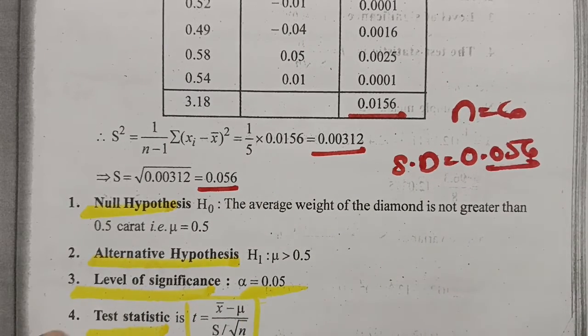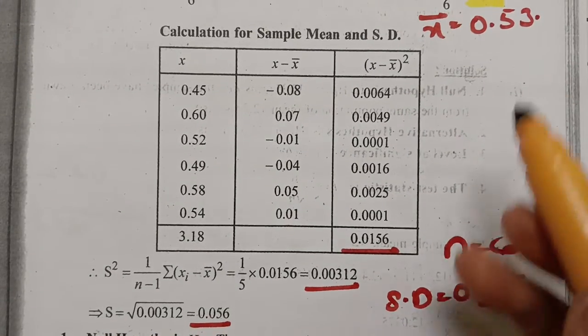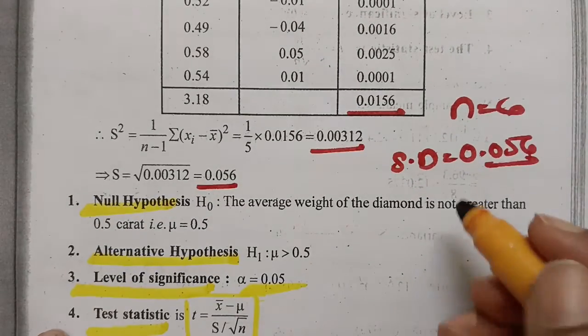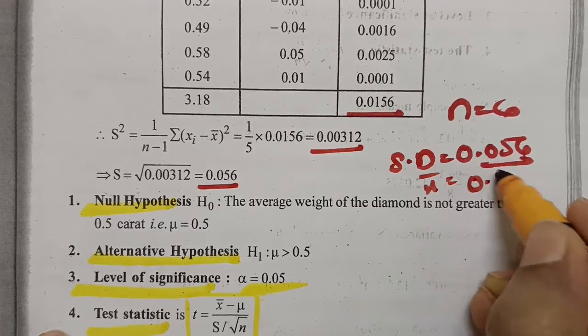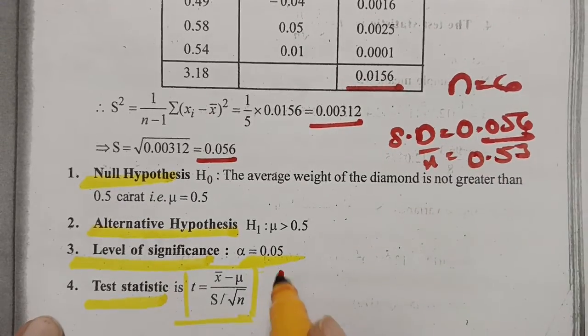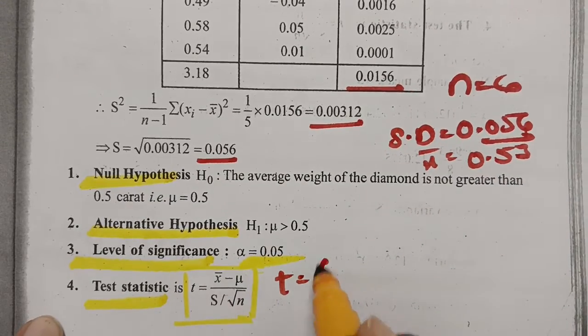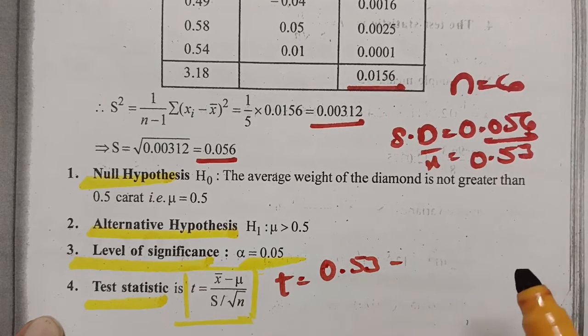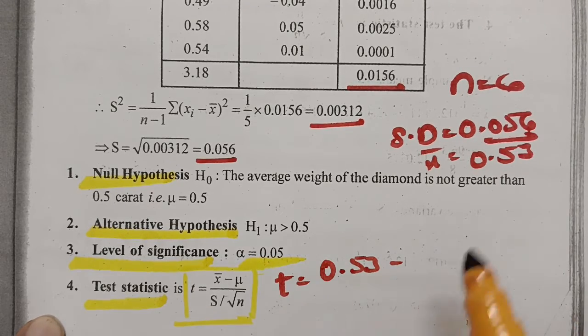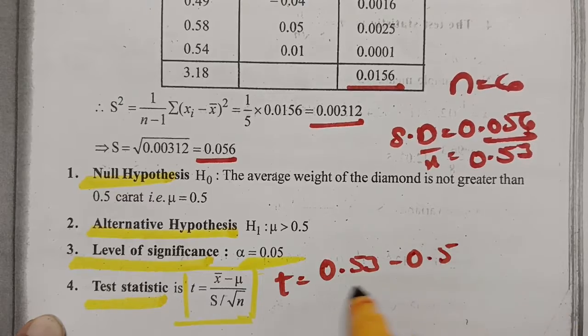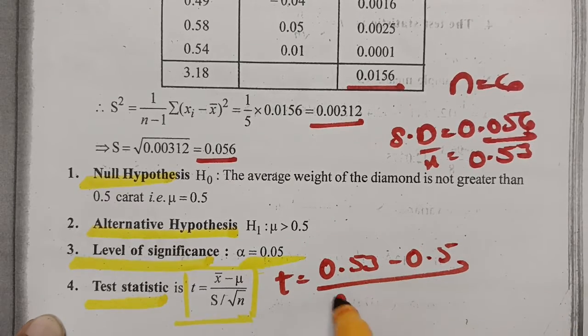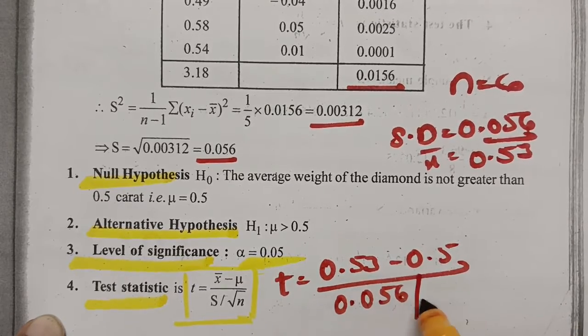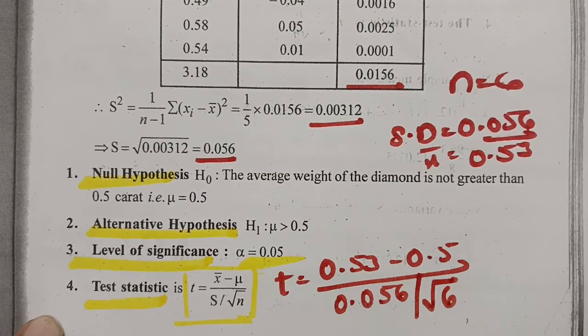So what is our x bar? Here all the values are ready. X bar is 0.53. If I substitute, we get 0.53 minus mu, which is 0.5, divided by the SD value 0.056 divided by root 6.